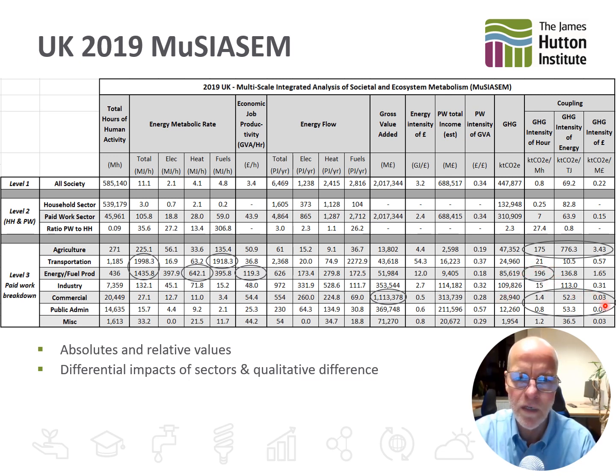And we see over here that the commercial and public administration are very low in greenhouse gas intensity. So might we think of maybe we want to move more workers into those areas if we can. And we see agriculture is extremely high in greenhouse gas intensities. We know that as soon as you start turning the soil, you're emitting these things. So we can see how MuSIASEM shows us how different sectors need different sort of treatments if we're going to go to net zero.